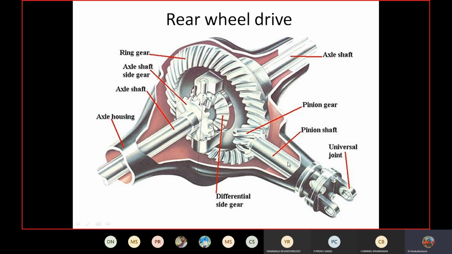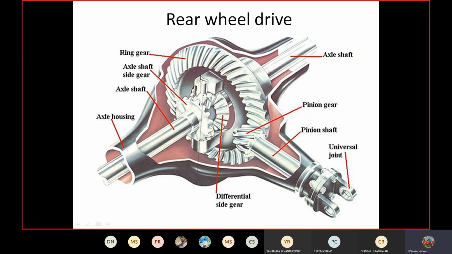The input shaft of the differential gearbox is called the pinion shaft, and the pinion shaft and propeller shaft are connected by a universal joint. So when the propeller shaft rotates, the pinion shaft also rotates.